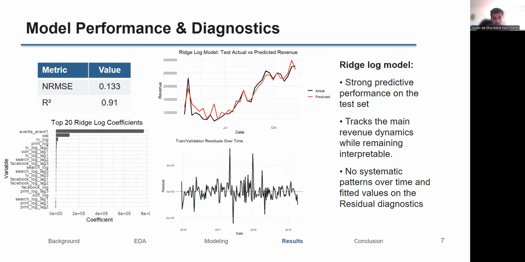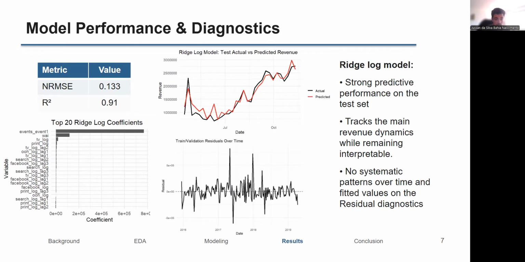So the RidgeLog model has a strong predictive performance on the test set, achieving an R-squared of about 0.91 and a normalized root mean square error of about 1.133, as you can see in the table. The actual versus predicted chart, shown by the plot on the right at the top, shows that the model captures the main movement in revenue, although some deviations remain during sharp changes. This confirms that the model is useful for both forecasting and decision support.